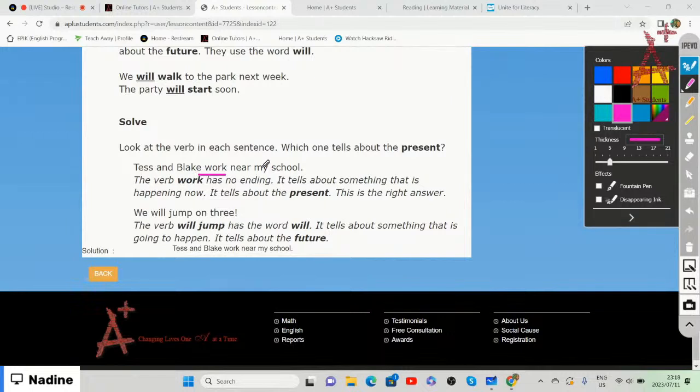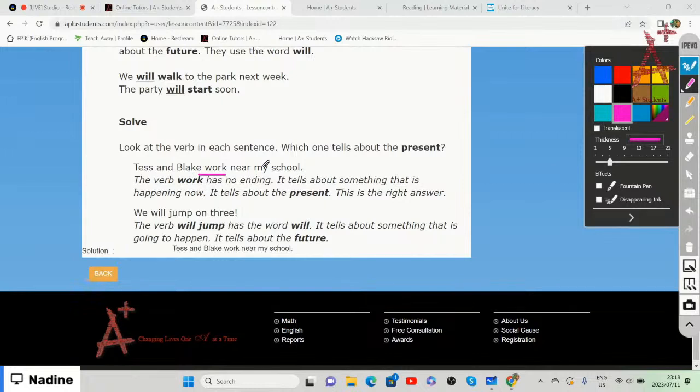the verbs in the present tense either have no ending or end with s. In this case, the verb work has no ending at all. It tells us about something that is happening now. They work near my school now. It tells us about the present, which means it is happening right now.